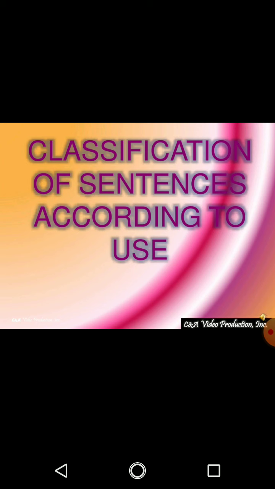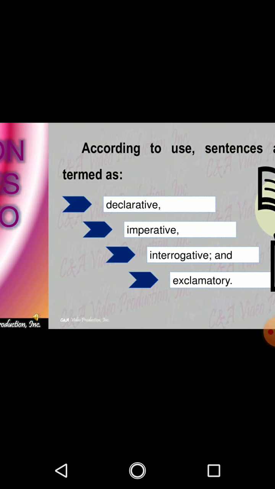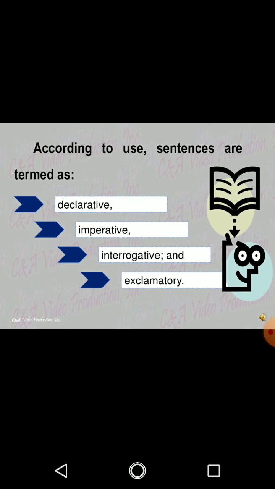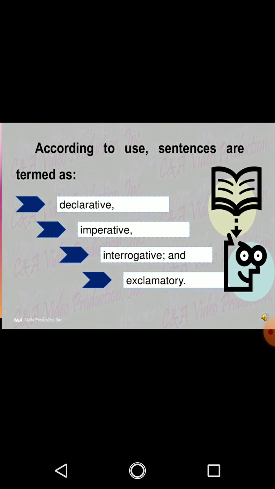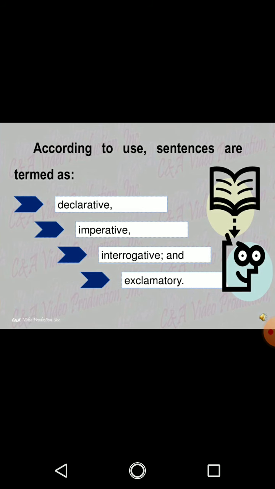These are the classifications of sentences according to use. According to use, sentences are termed as declarative, imperative, interrogative and exclamatory. These are the four different uses of sentences. You can use a sentence as declarative, imperative, interrogative or exclamatory. Now students, let's understand these uses one by one, in a detailed understanding with an example.